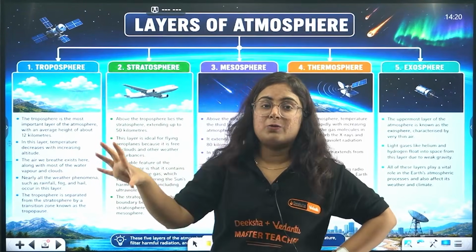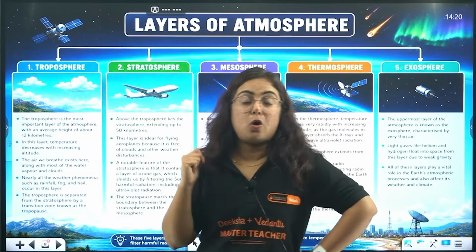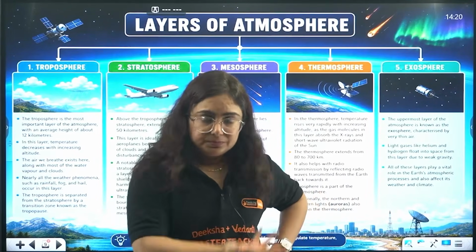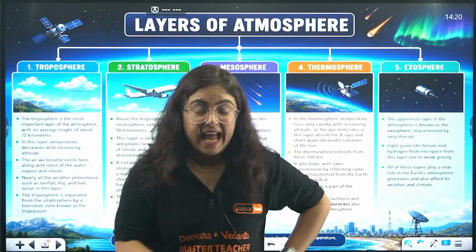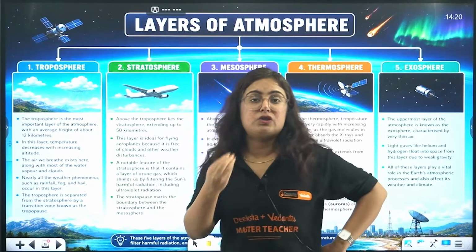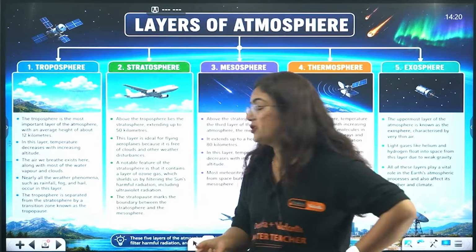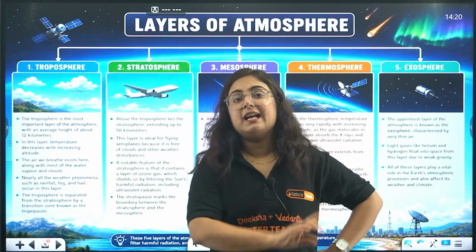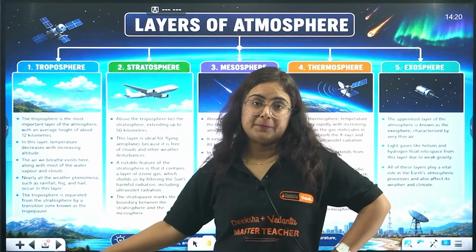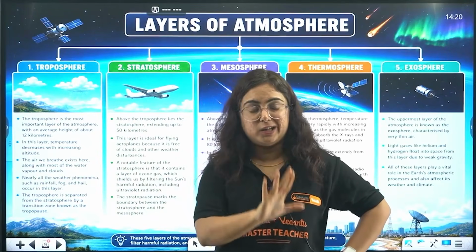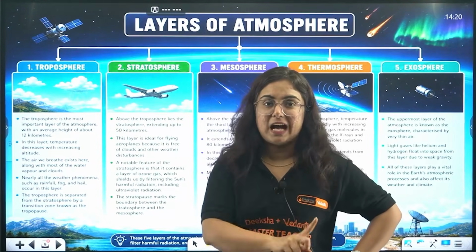Not only clouds, all the weather conditions, that means rainfall, sleet, moving of the air, that is wind, everything happens in this layer known as troposphere. Particularly from troposphere, a 3-mark question can obviously come. So keep that in mind.